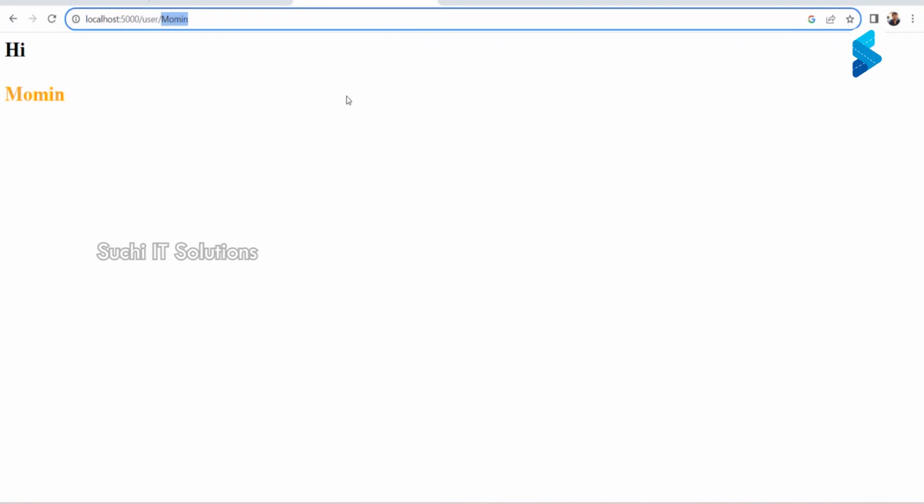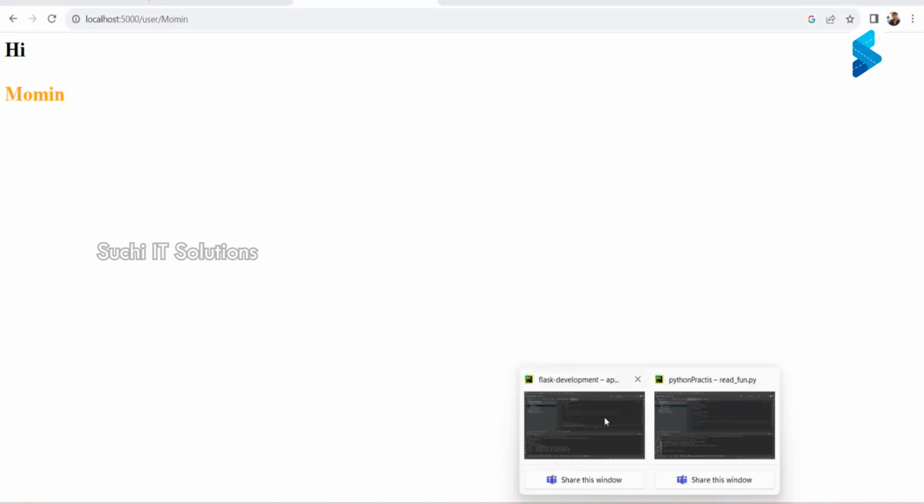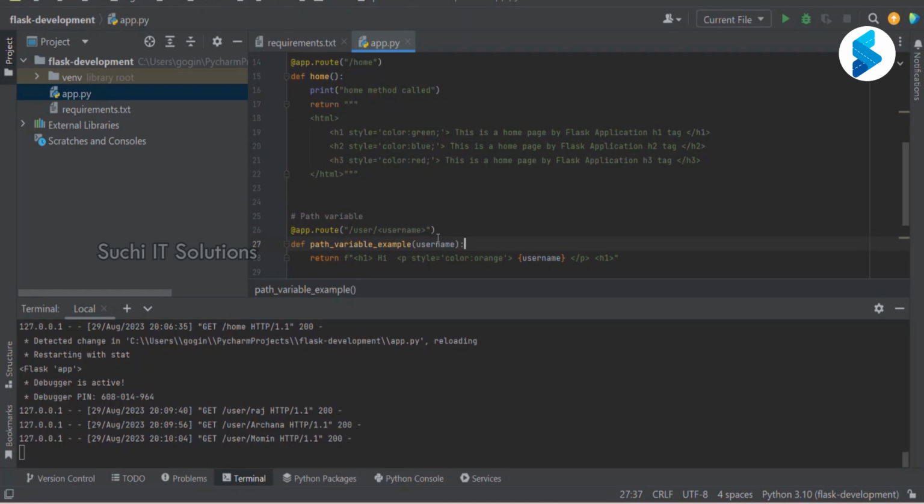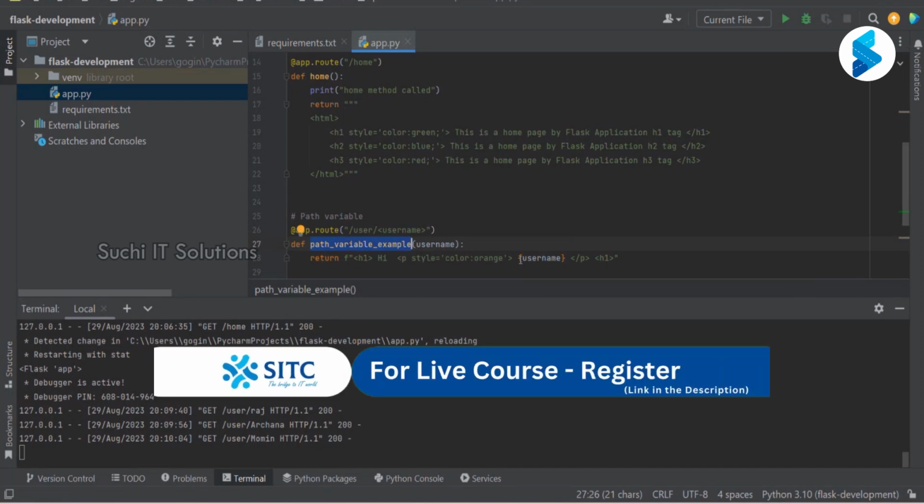And this I'm taking as a path variable here, and I'm passing that to the function. And I'm using the same name that is being passed in the URL, in the response as well. And while returning the response, I'm passing the same variable. So whatever name I have entered in the path is taken by this function, and I'm using the same value that is sent from the browser, sending the same data back to the browser. Are we clear?